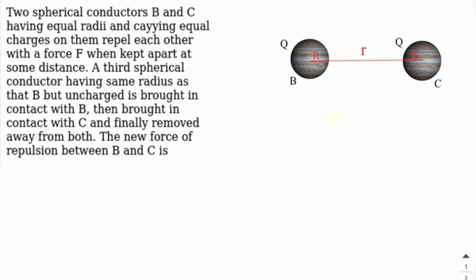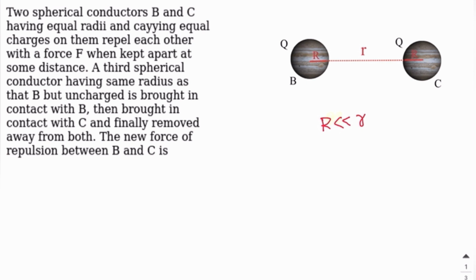That is possible when the radius of these conductors is very small compared to the distance between them. It means R is very much less than r.